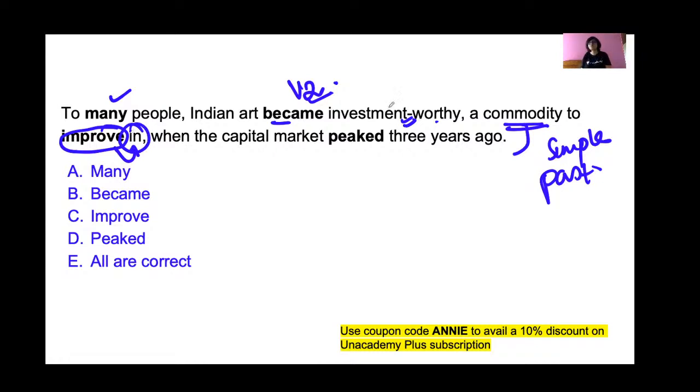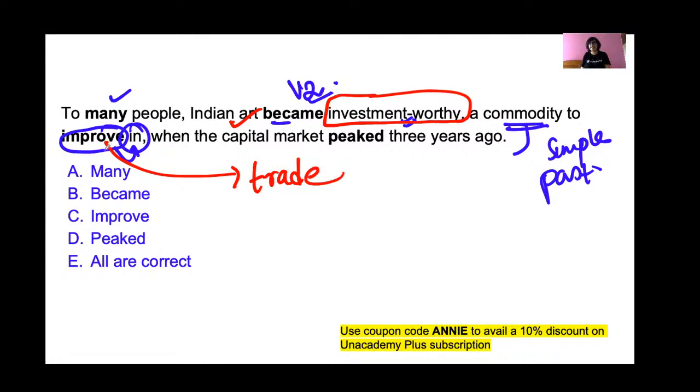Okay, no. So it has become, just look at this part. Investment worthy, which means people are investing in Indian art, which means this has become a commodity to trade in. Instead of improve in, it should be trade in. Okay, fine. When the capital market peaked 3 years ago, when it peaked 3 years ago, this happened.